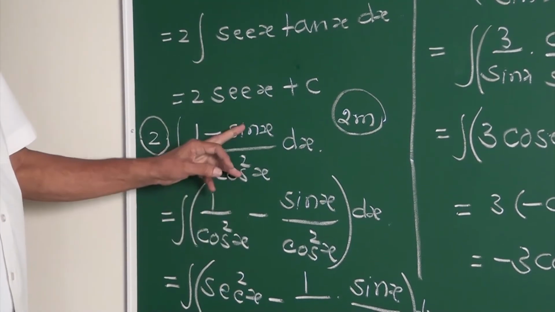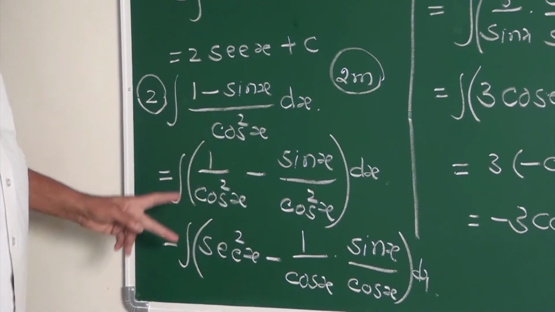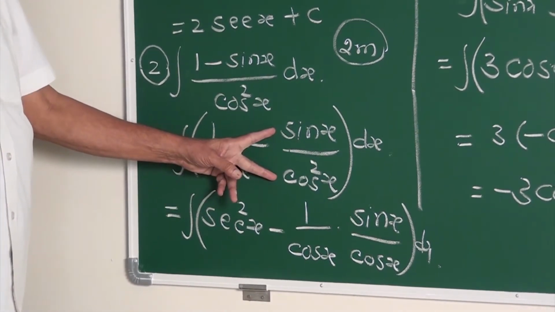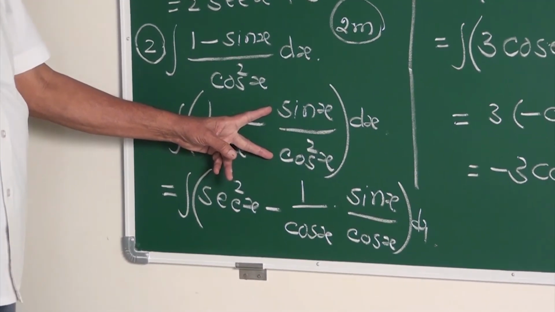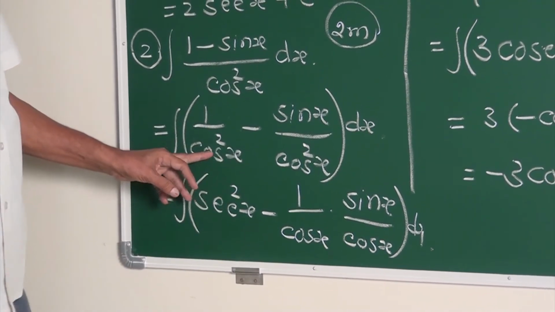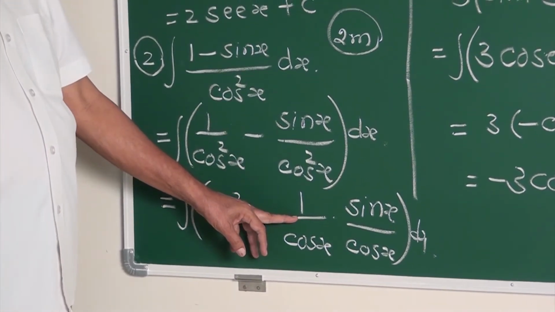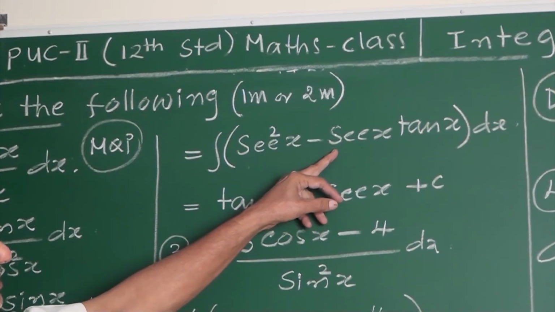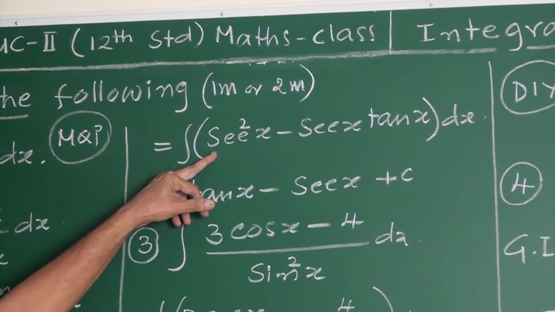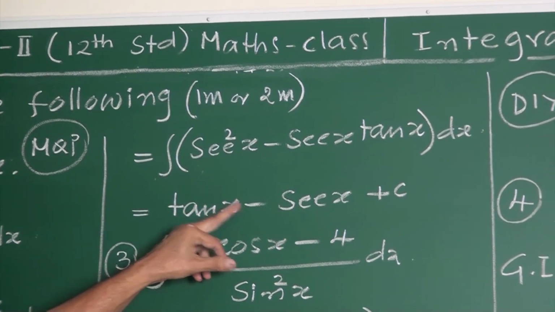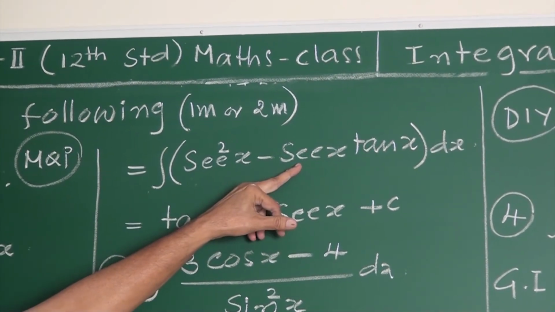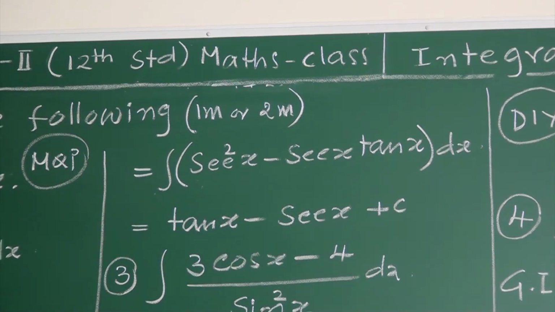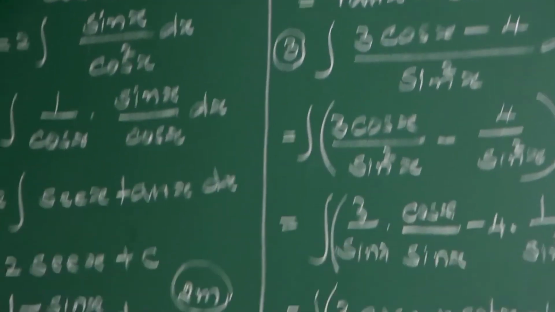The integral of 1 by cos square minus sin x upon cos square x dx: 1 by cos square is sec square, minus 1 by cos into sin upon cos x, which is sec x into tan x. So sec square minus sec x into tan x. Integral of sec square is tan x, minus integral of sec into tan is sec x, plus c. Either 1 mark, otherwise 2 mark question. It depends upon the examiners.